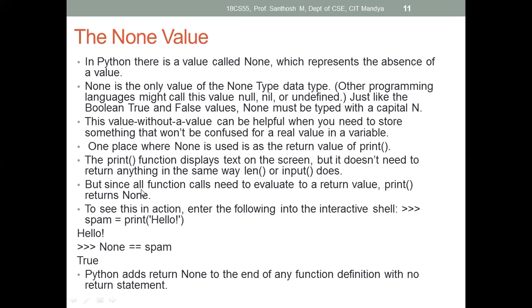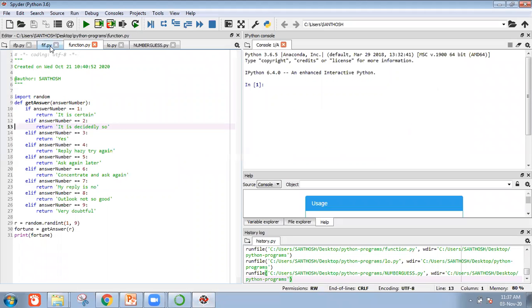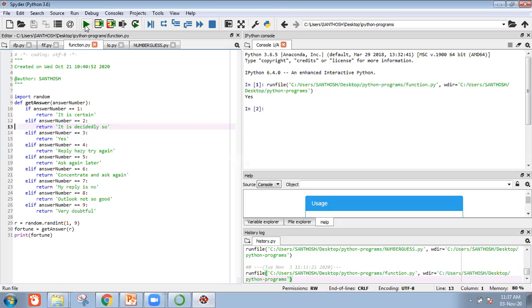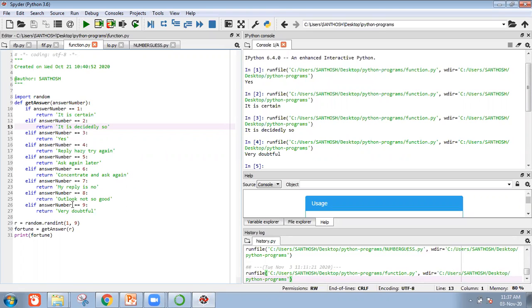Now I will show you how this one gets executed. Here you see, import random; type this program in your system and then try to execute. First, a random number will get generated. It prints "Yes", which means random number 3 is generated. I run it again. Next it is "It is certain", which means random number 1 is generated. Next it is "It is decidedly so", which means random number 2 is generated. Next, "Very doubtful". The random numbers are 1 to 9.